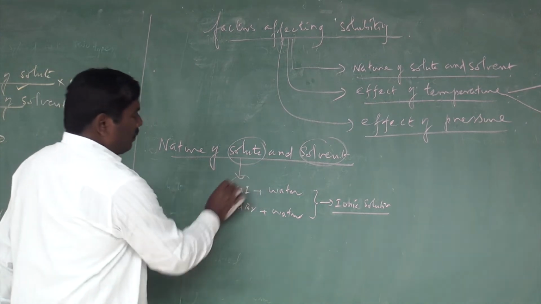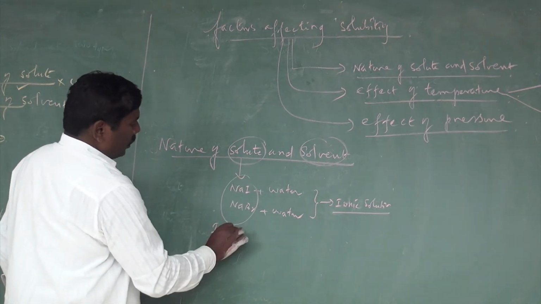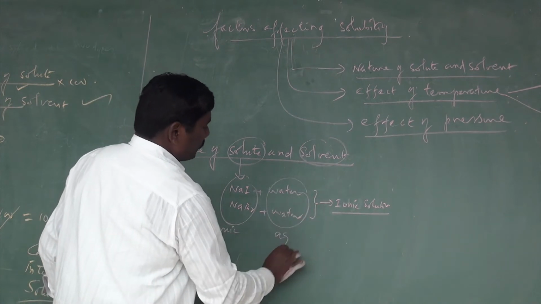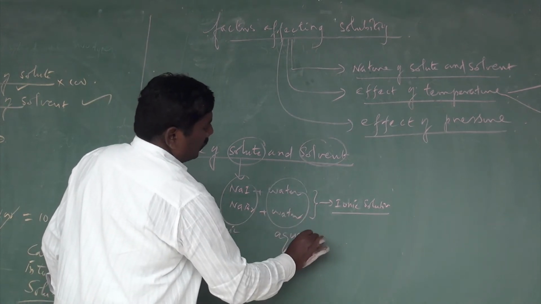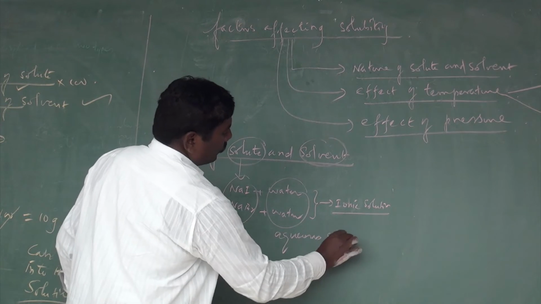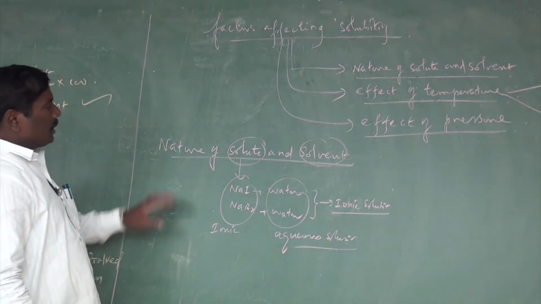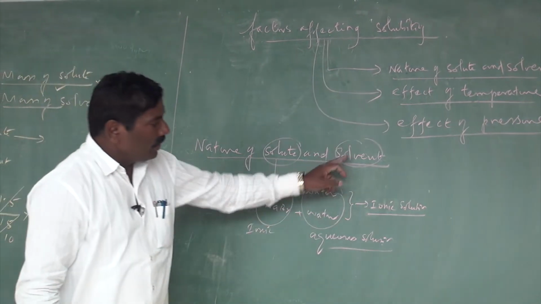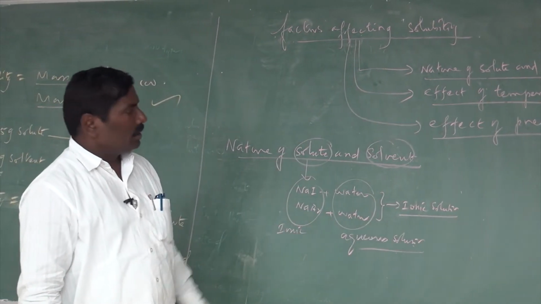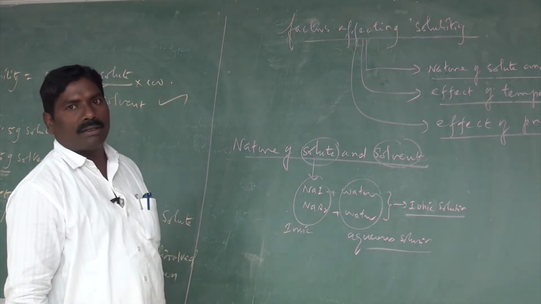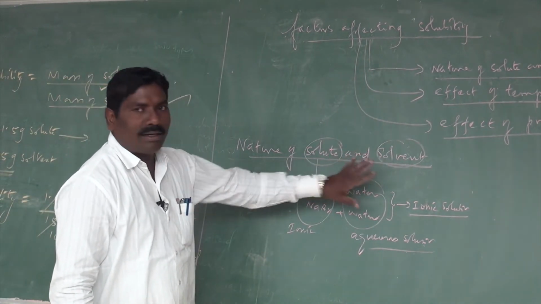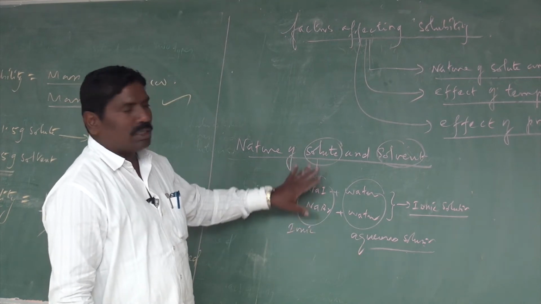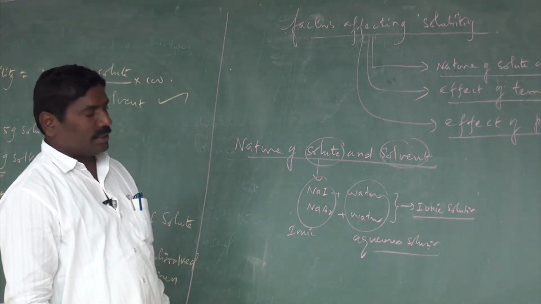These are all called ionic compounds. This is nothing but aqueous solutions. So here, the solute is ionic and the solvent is an ionic solvent, so there should be a greater solubility. These two, solute and solvent, can affect the solubility in solutions.